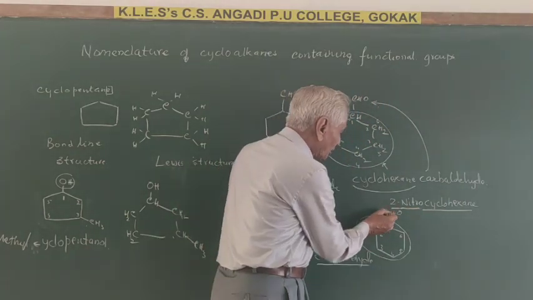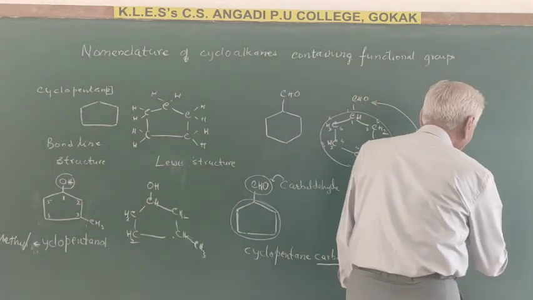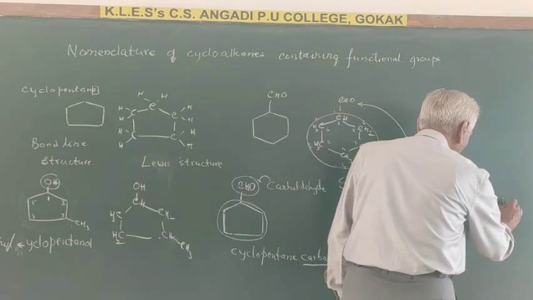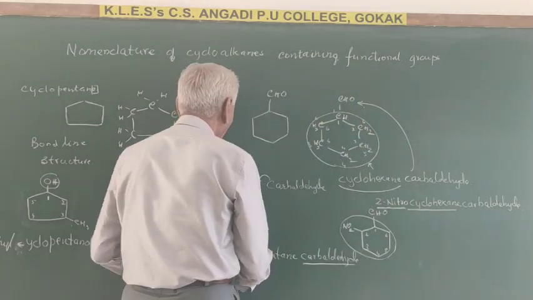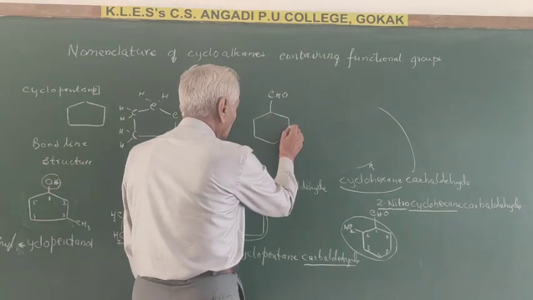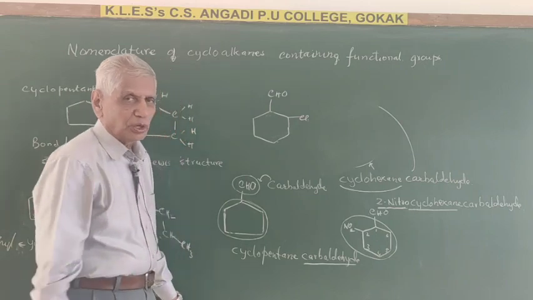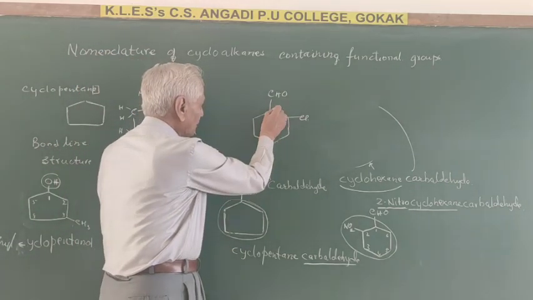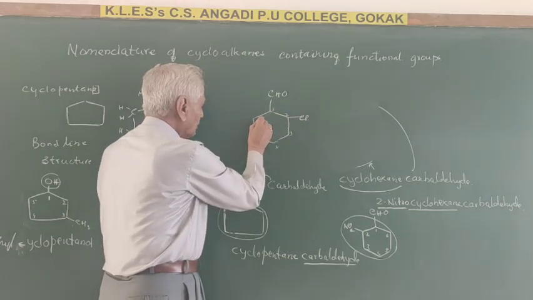2-nitrocyclohexane, and you have to name this also. What is this name? Carbaldehyde. So 2-nitrocyclohexane carbaldehyde is the name. Suppose you write the compound the other way. Suppose you write here Cl. Then how to number the carbon atoms? Not like this, you have to do this one. That is 1, 2, 3, 4, 5, 6.